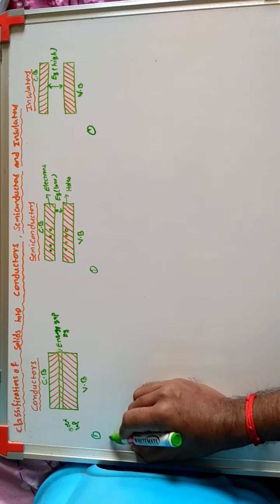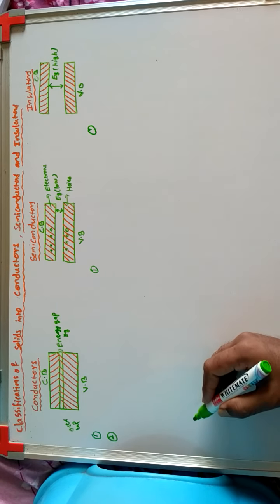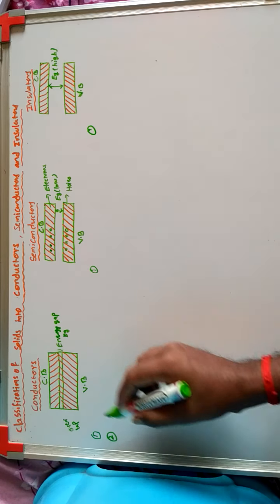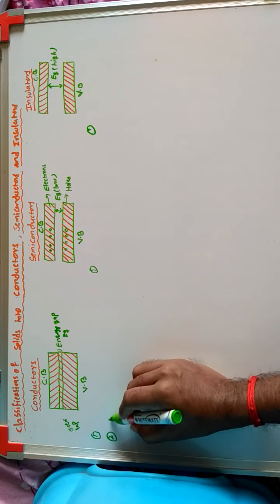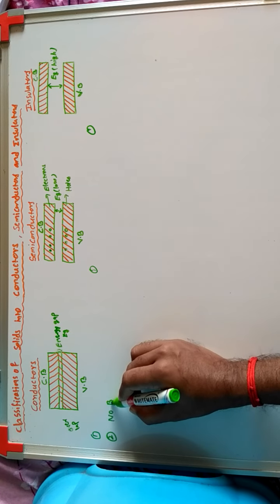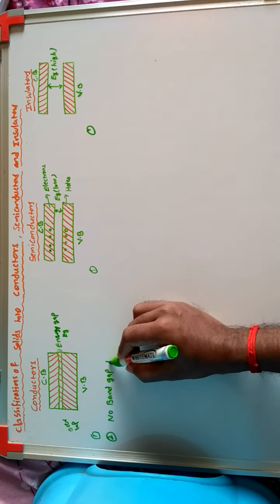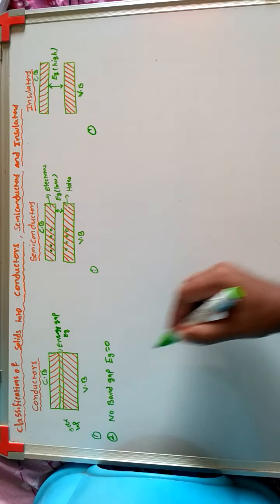Next, second point. In conductors there is no energy gap between the valence band and conduction band. The band gap is equal to 0.